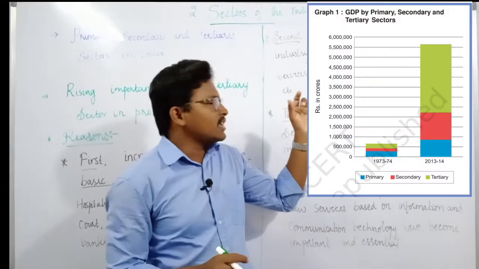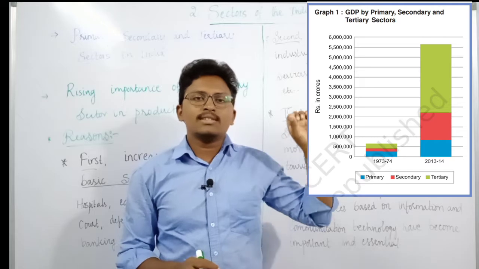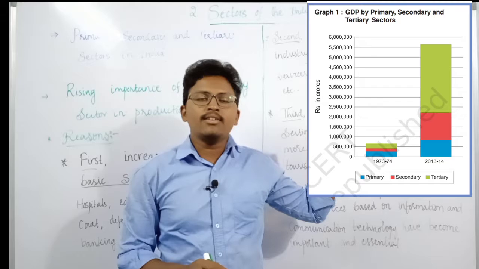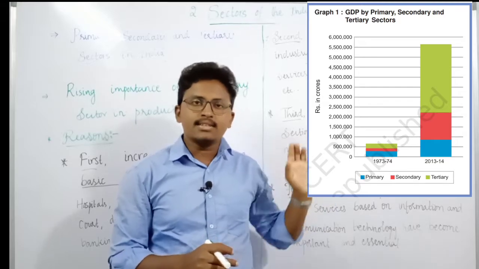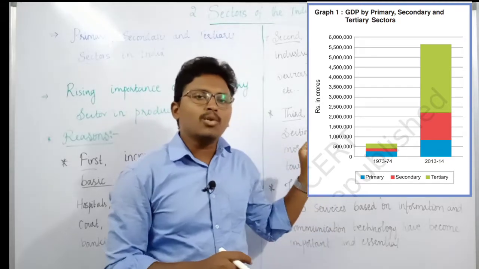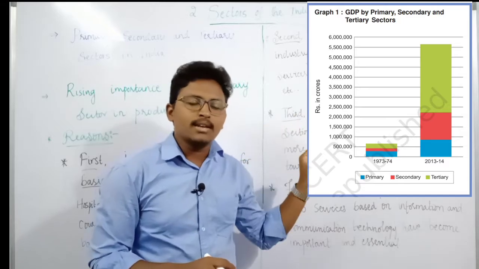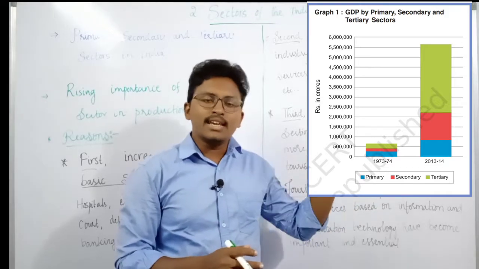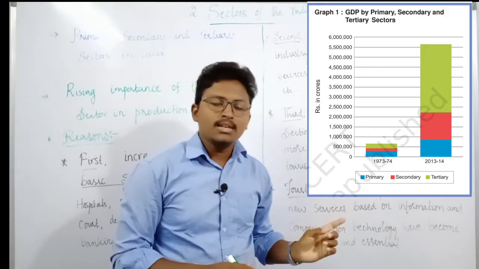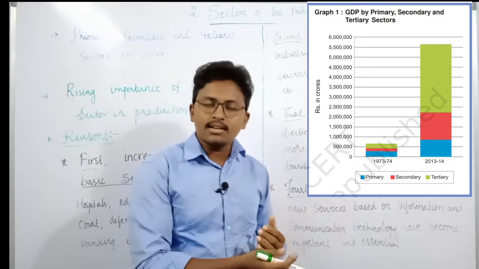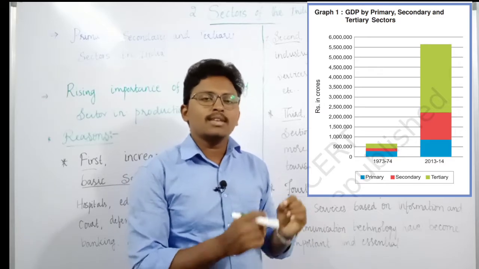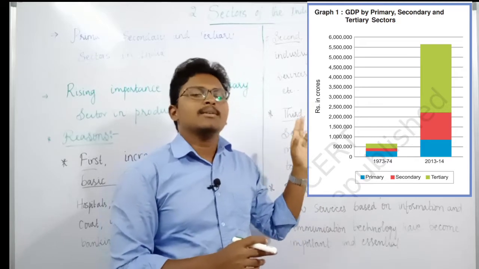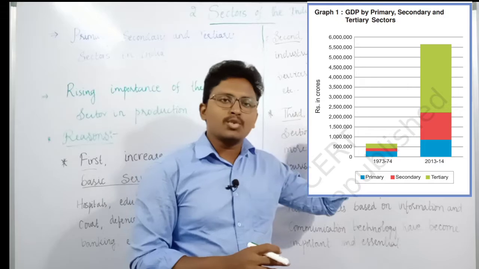So if you closely observe the graph here, what you can see is the data of 1973 and 74 as well as 2013 and 14. In 1973 and 74 you can see there is more contribution coming from the primary sector, but over the change of 40 years you can see the tertiary sector is contributing more to the GDP. Of course the agriculture sector is also contributing, but more is coming from the tertiary sector, whereas in 1973 it is the primary sector which is contributing more towards the GDP.